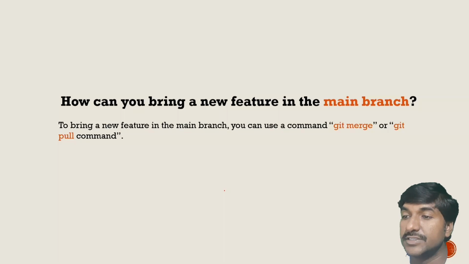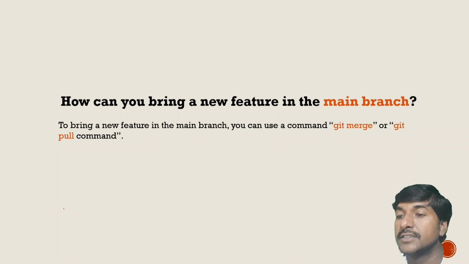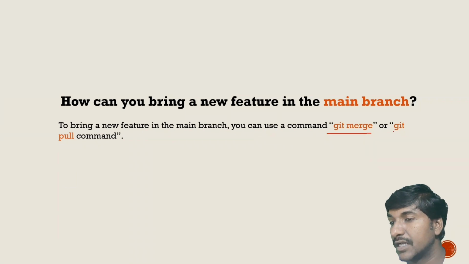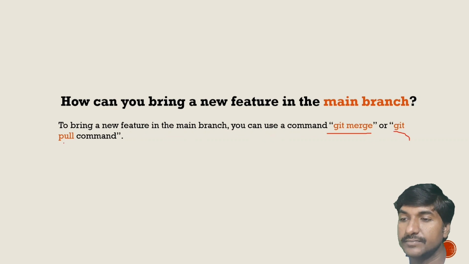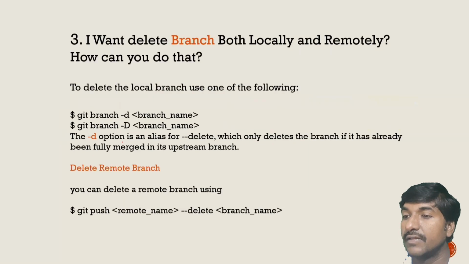The next question is, how can you bring a new feature into the main branch? To bring a new feature into the main branch, we can use the git merge or git pull command. Either you can use git pull or git merge to bring the new features into the main branch.